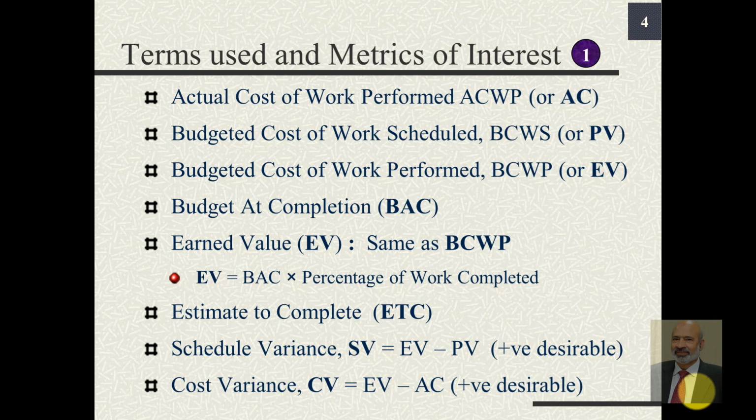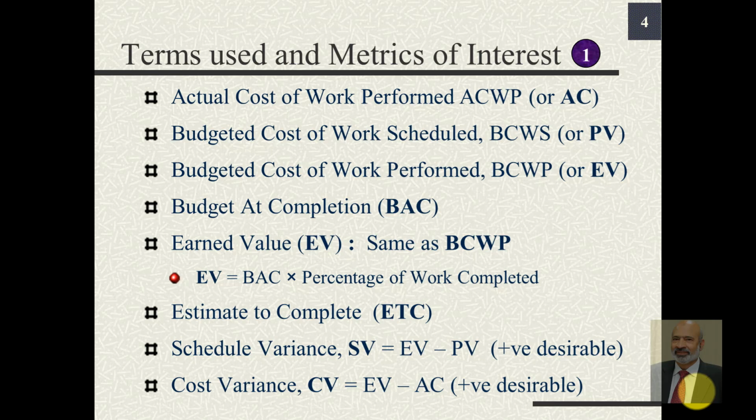The terms that we use in EVA or Earned Value Management: there's a term actual cost of work performed, the abbreviation being ACWP. This term is now replaced with simple actual cost, abbreviated by AC. Likewise, the term which was previously known as budgeted cost of work scheduled, or BCWS, is currently known as planned value or PV.